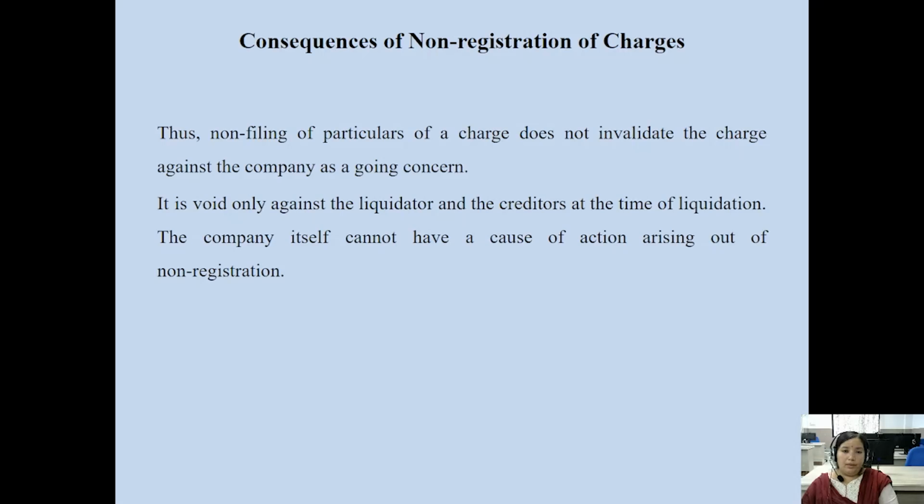In that case, the company has to bear the consequences of non-filing of particulars of charge, but it does not invalidate the charge against the company as a going concern.